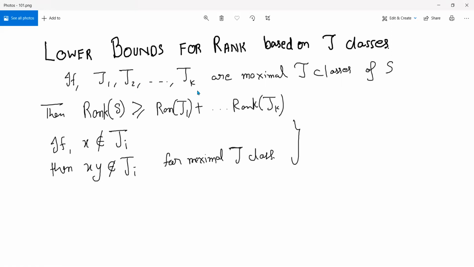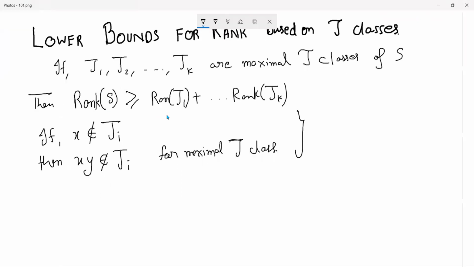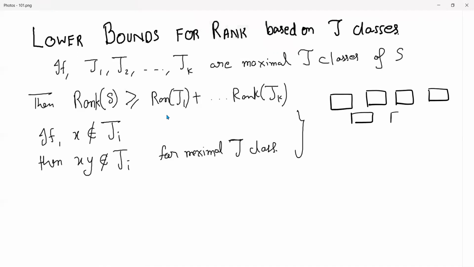So if you have k maximal J classes, and you want to find the rank of the semigroup S, the claim is that you don't lose anything if you find the ranks of the maximal J classes separately. Let's see a picture. I'm drawing the J classes as boxes, as D classes, because that's what they are in the finite case; they are not like that in general. So let's say there are k of them. These are maximal, and there might be some things below.